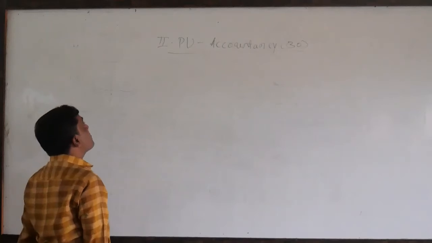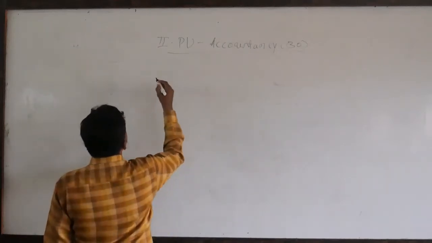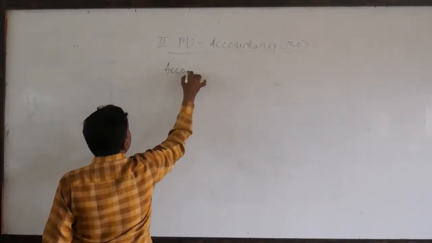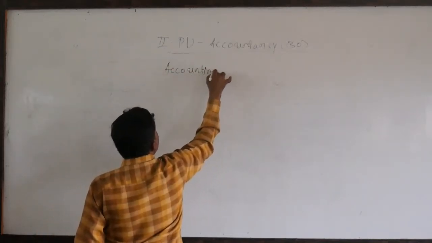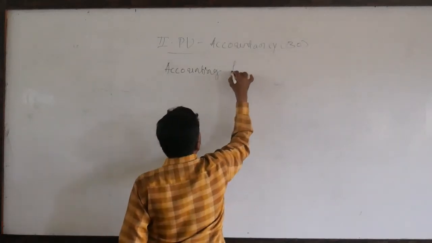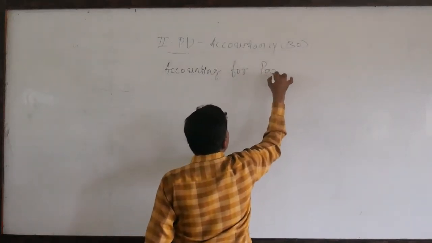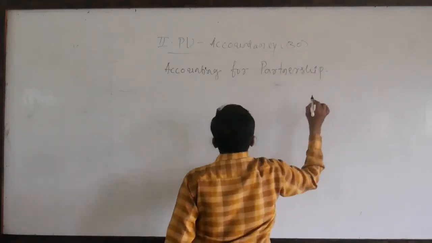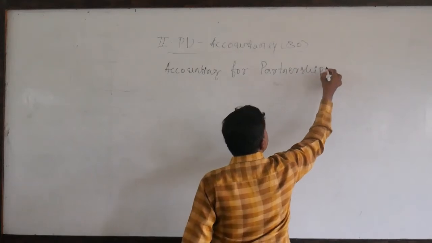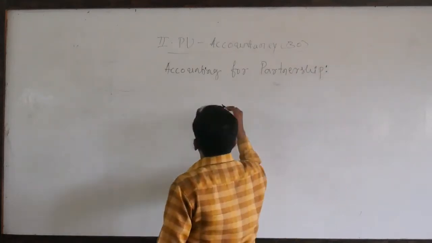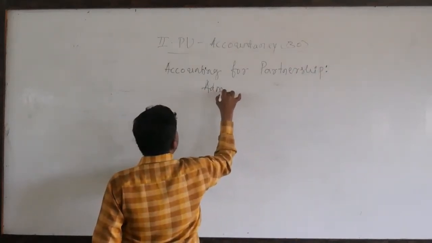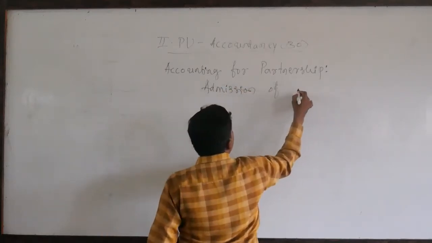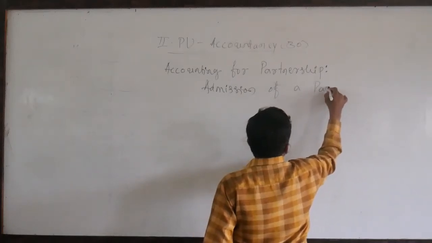This is the second chapter in partnership, that is chapter second, accounting for partnership. Admission of a partner.